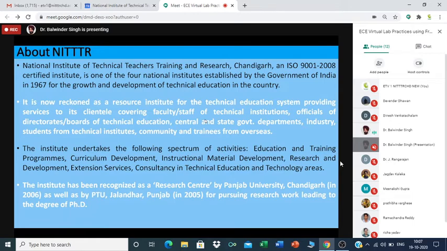And the major activities of NITR Chandigarh fall in these domains. First is educational and training programs like we are conducting today. The second major activity is curriculum development. Then next is instruction material development and research and development, extension services, and consultancy in technical education and technical areas. Also, this institute has been recognized as a research center by Punjab University Chandigarh in 2006 as well as by Punjab Technical University Jalandhar in 2005 for pursuing research work leading to the degree of PhD.